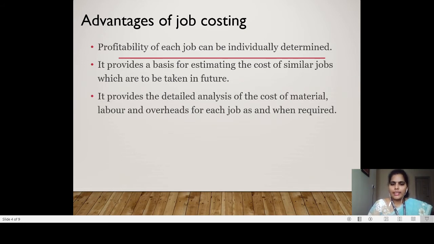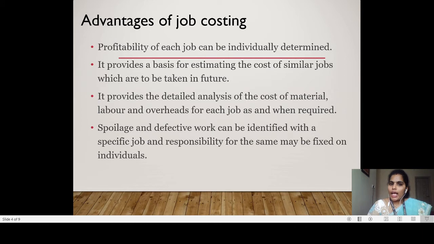The next one: the manufacturer can easily find out how much material, how much labor or how much other expenses were incurred for job number 1, job number 2 and job number 3 separately. Why? Because we are preparing the cost sheet separately for each job.